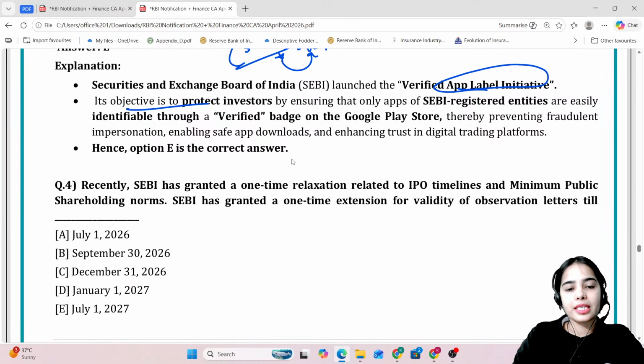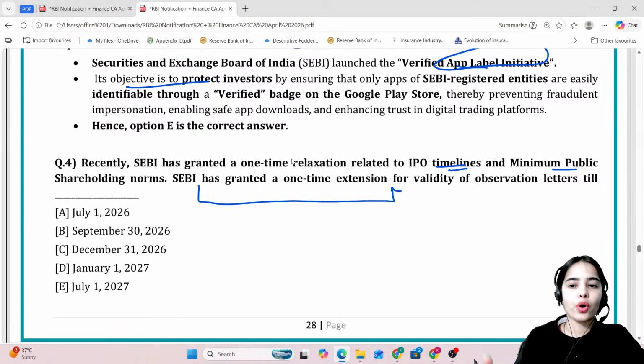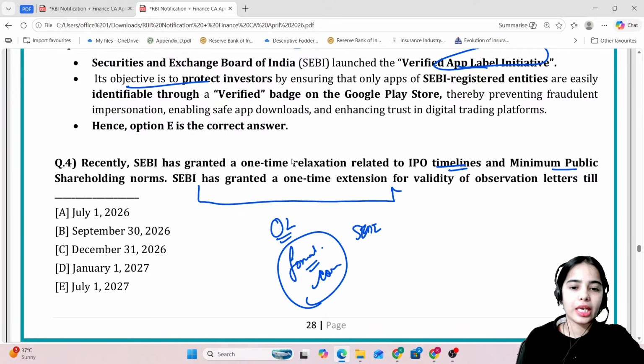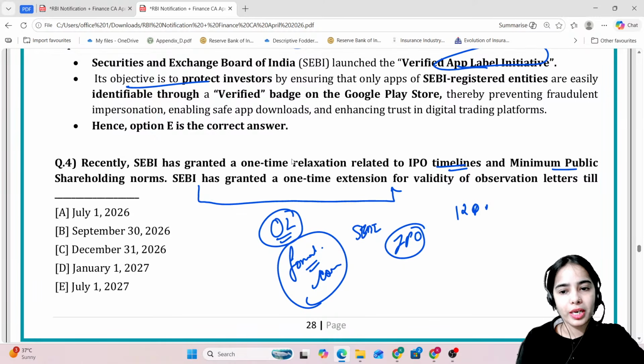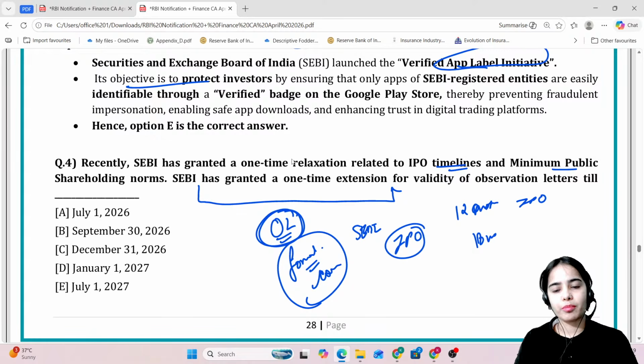Next is, recently SEBI has granted a one-time relaxation related to IPO timelines and minimum public shareholding norms. SEBI has granted a one-time extension for validity of observation letters till when? So when the observation letter, that is the formal communication by the SEBI that okay, this IPO can be launched. So with the release of the observation letter, within 12 months the IPO should be released, or maximum there can be an extension of time of 18 months for certain cases. Till then the IPO has to be released.